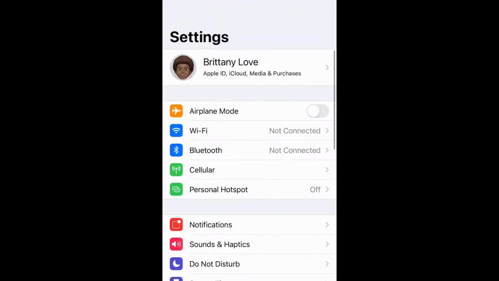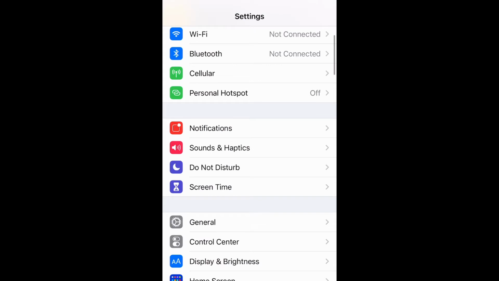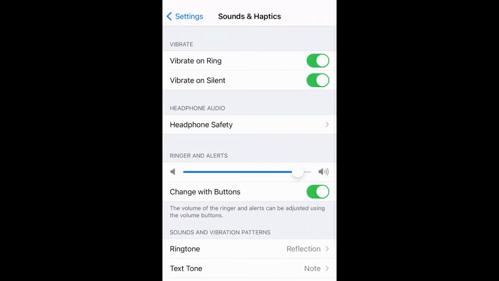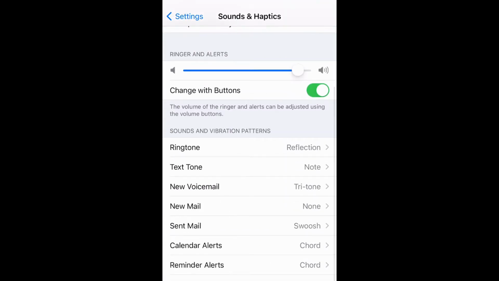Go ahead and go to your settings and scroll down to Sounds and Haptics and select it, and then go down to Ringtone and select that.